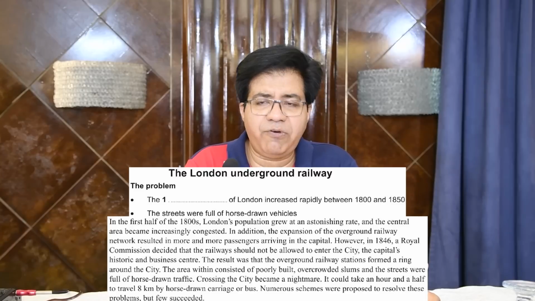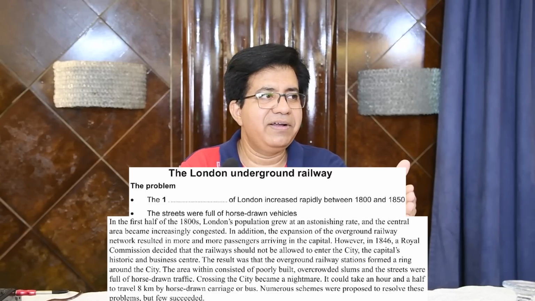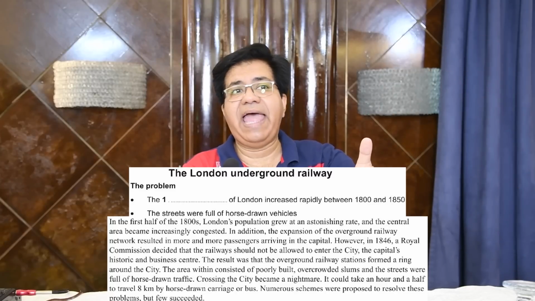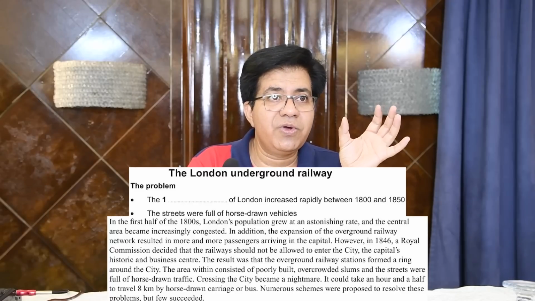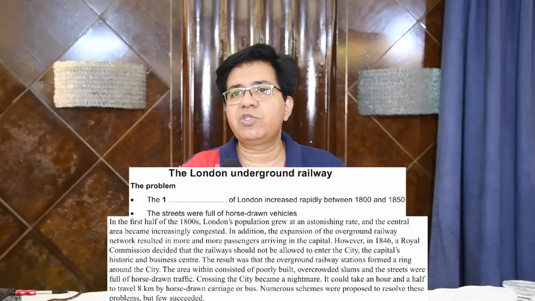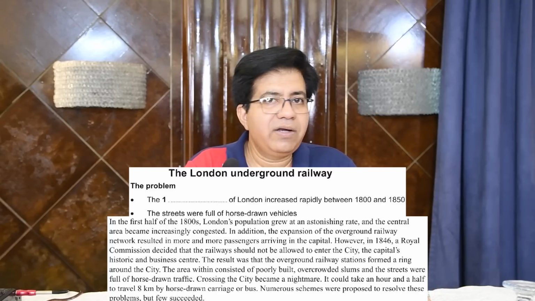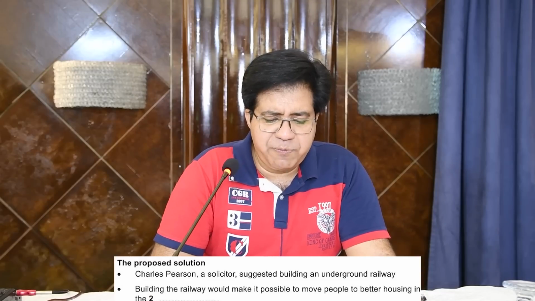In the first half of 1800, now look at me. What do they mean by first half of 1800? From 1800 to 1850, exactly. That is what they mean by first half. London's population grew. Now what is grew? Yeah, grew means increased. So what is the answer? Population. Very simple. Got it? It's a good start. Then they talk about streets. There is no question. Next is proposed solution, Charles Pearson.